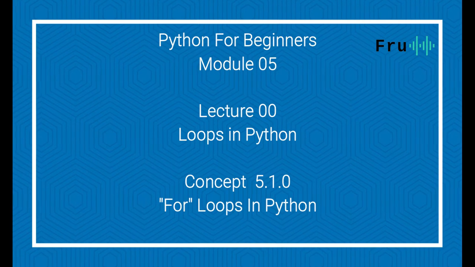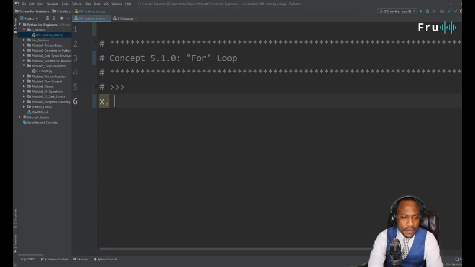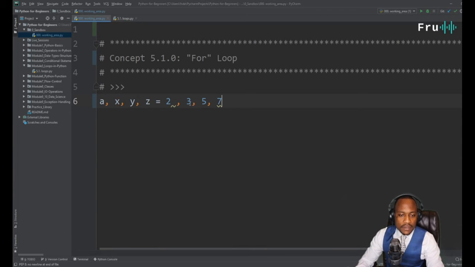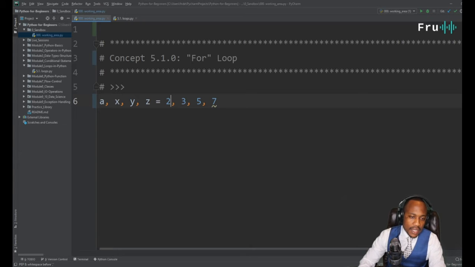To do that, we're going to start by initializing some variables. So let's say x, y, z. All right. And then we're going to say x is 2. Let's say y is 3. And then let's do 5. And then I could go and do 7, kind of like your primes, right? So we're initializing these variables.